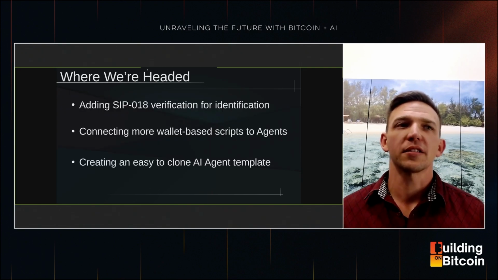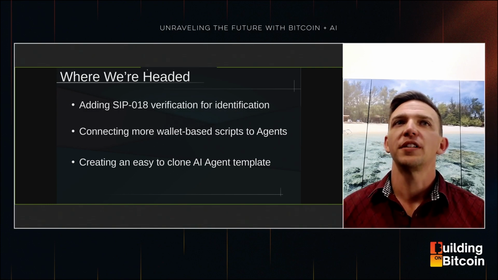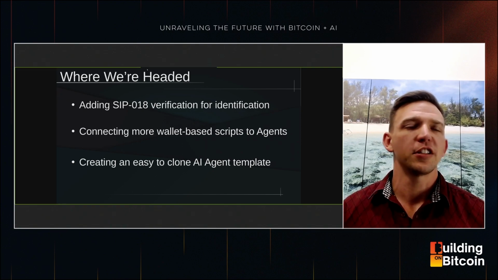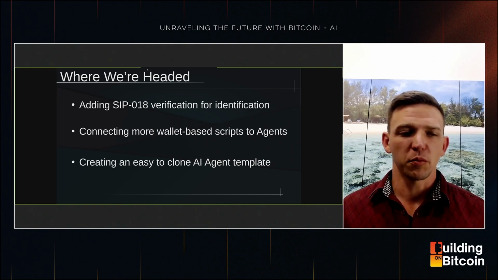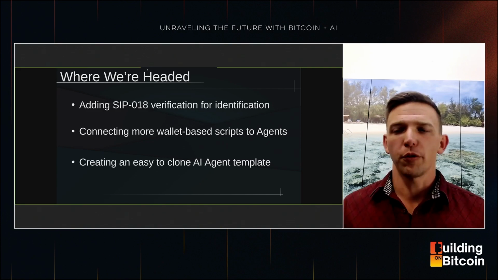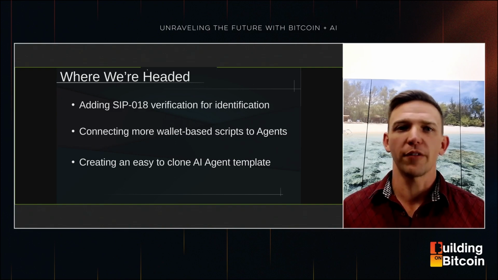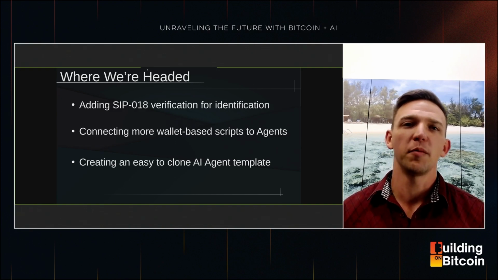So what's coming next? If you were to join the working group today, some of the items on our agenda: we're looking at adding SIP-18 verification for identification. What this means is we want to implement signed messages. One of the powerful features of having a crypto wallet is being able to make that cryptographic signature that says, I am this wallet.